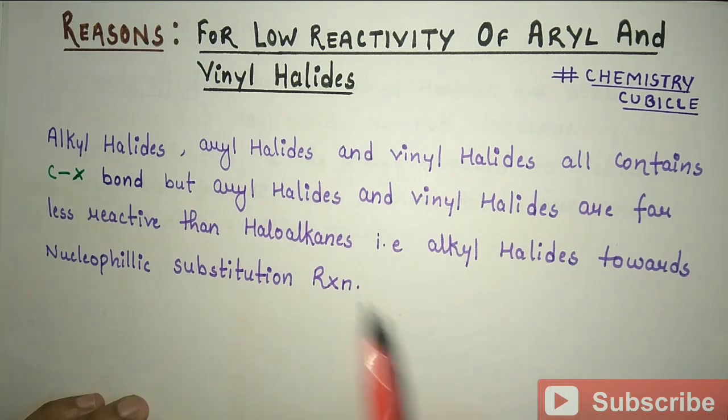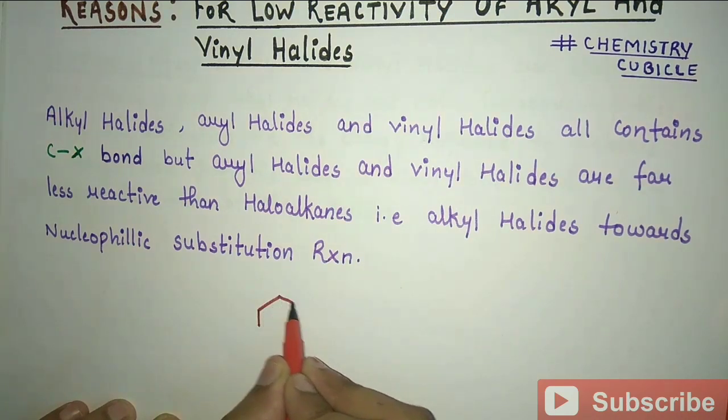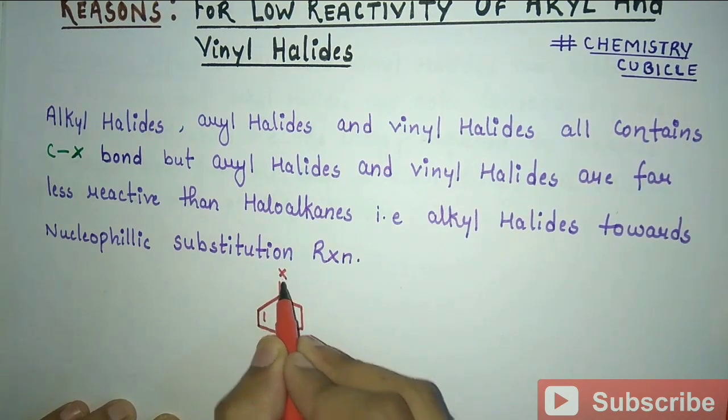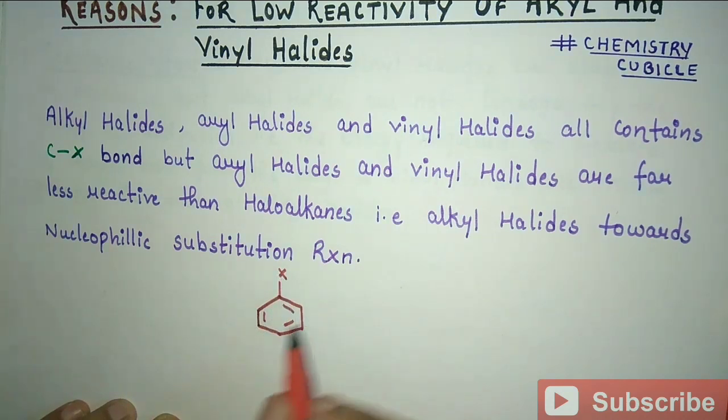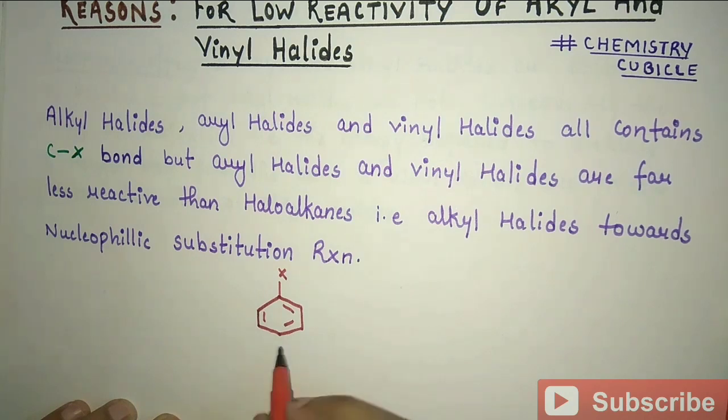So you all know what aryl halides and vinyl halides are. The halogen which is directly attached to an aromatic ring is known as aryl halide. For example, this, with X being any halogen. Any halogen directly attached to an aromatic ring is known as aryl halide.